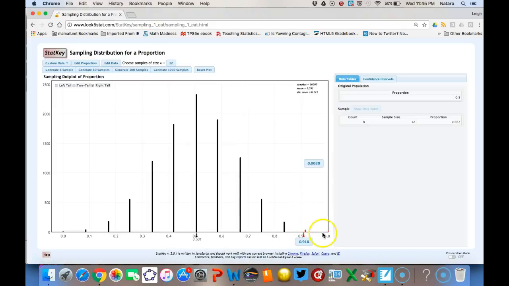And so I can see that it looks like there was one time when we got all of them correct, all 12 correct. But this happened 30 times out of 10,000. So 30 times out of our 10,000 trials, we got results as extreme as what Joy observed, which was 11 out of 12 right in the experiment. So let's go back to the handout.